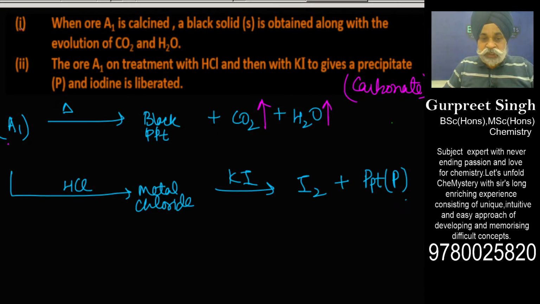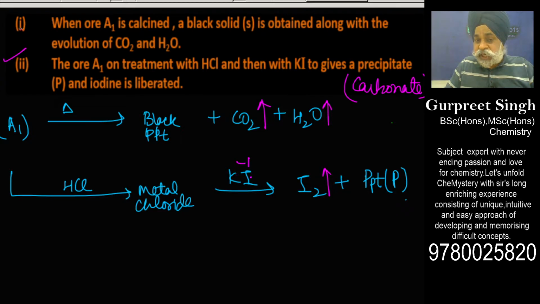Then this ore A1 is treated with hydrochloric acid, and it gives a metal chloride, and that metal chloride is treated with KI to produce iodine along with some precipitate. That is the second observation. Since iodine is being liberated, this is an iodometric titration type of thing.